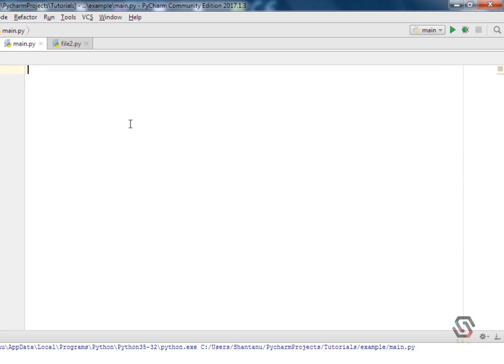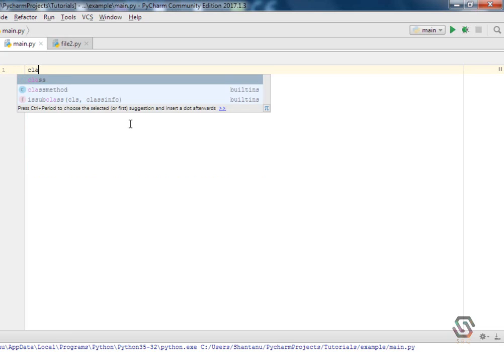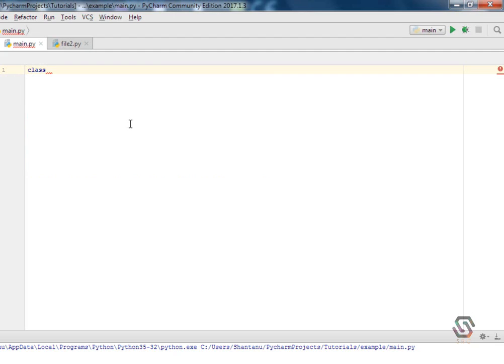This is simple, and then let's get started with classes. A class is a bunch of code in a single library or referential library, whatever. So to declare a class, you write the keyword class and then the name of the class. For now, let's keep it as example, followed by a colon. Now there are no curly braces in Python. You make a colon and then press enter, and it will take you inside the example class.